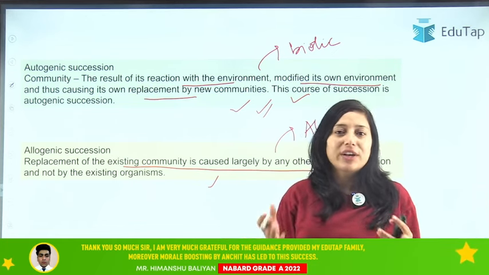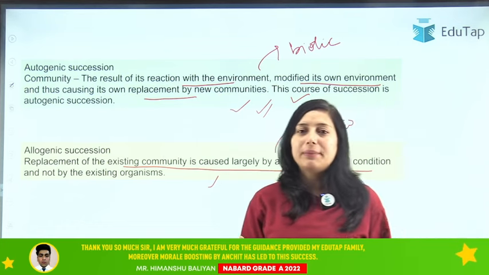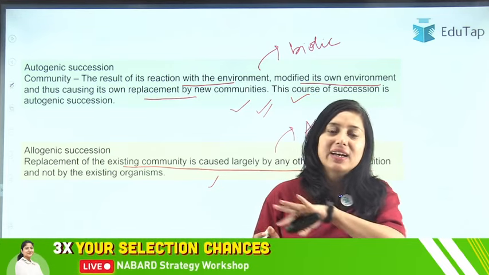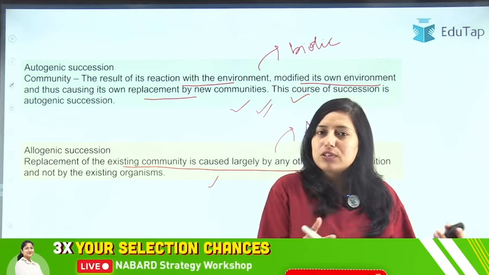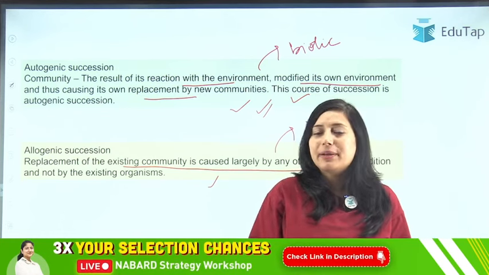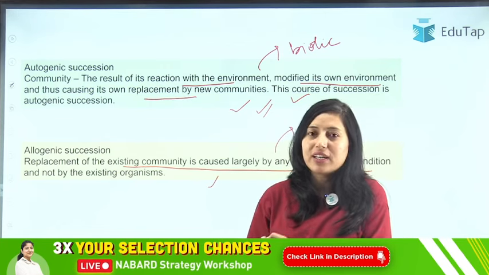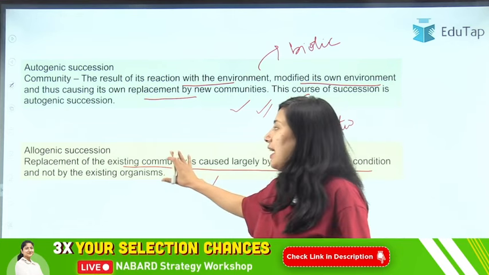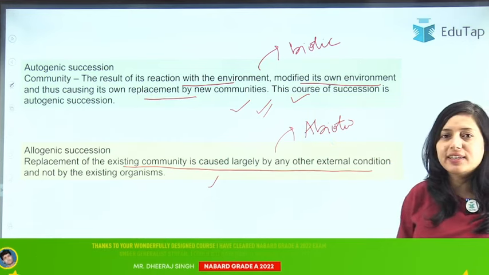For example, we have fertile land, fertile soil, and there is soil erosion. Slowly your fertile soil gets eroded. Earlier the soil used to be fertile, it used to grow crops. After the erosion, it became degraded, of no use, and now there is low productivity. So it has changed the entire community. That is your allogenic succession. Now I hope autogenic and allogenic are clear to you.